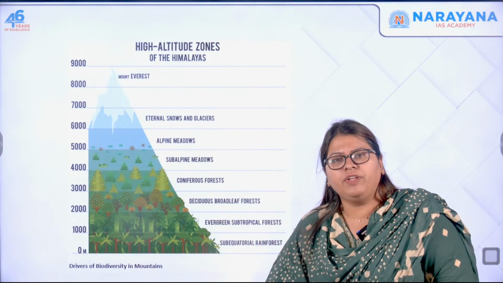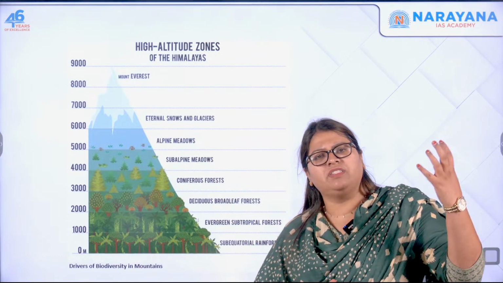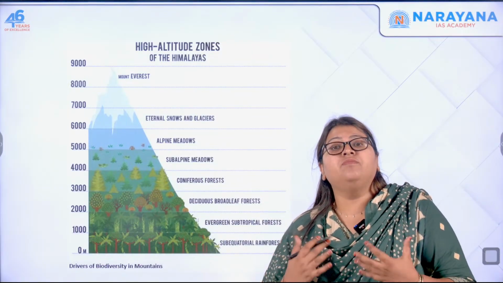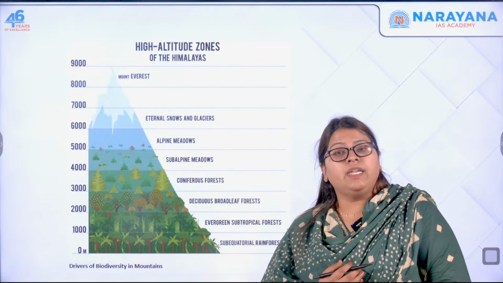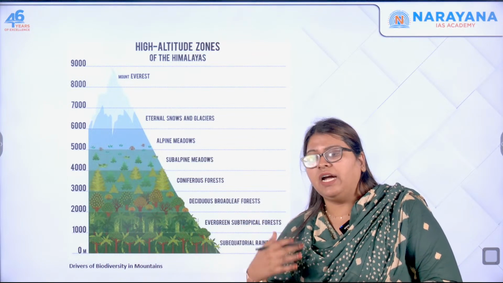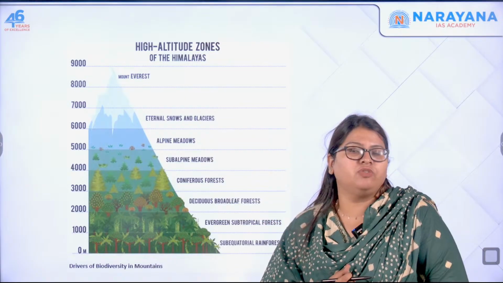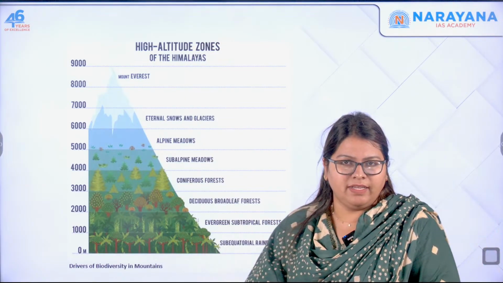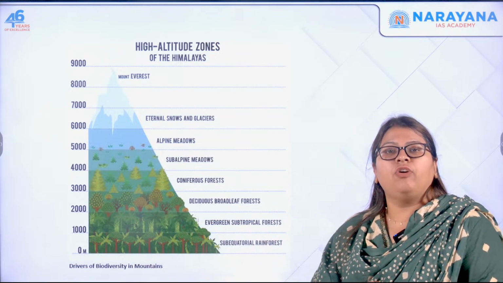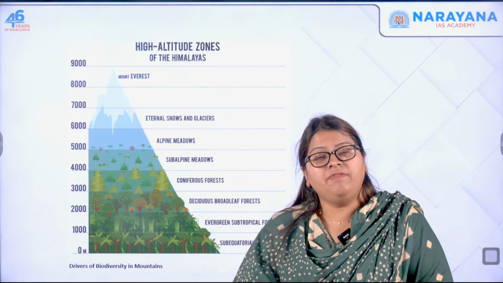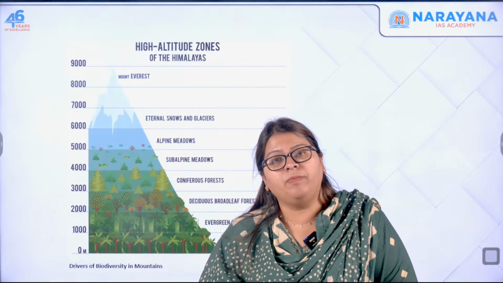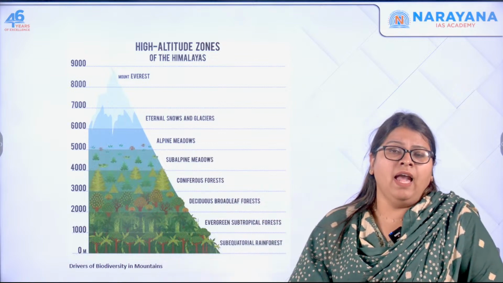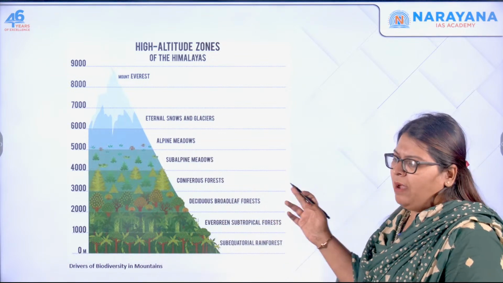Usually what we know is that in the equatorial region, where there is sufficient water, sunlight, precipitation, etc., there is more biodiversity, more diverse species living there. That is the understanding. But when he observed the mountainous regions, he found that mountains actually accommodate more diverse ecosystems. This was very, very surprising, and that is why this is called Humboldt's enigma.